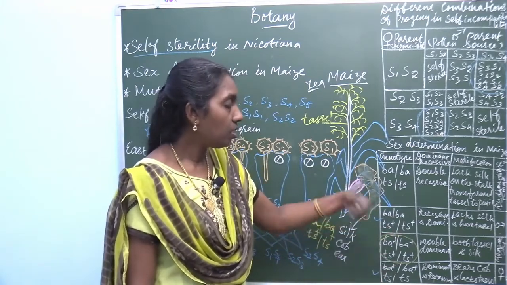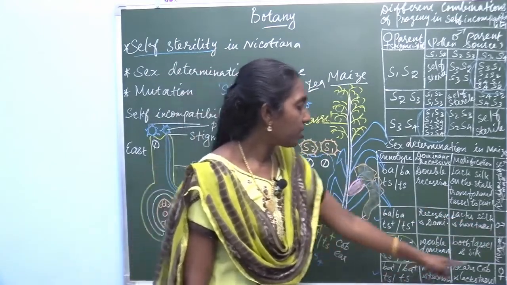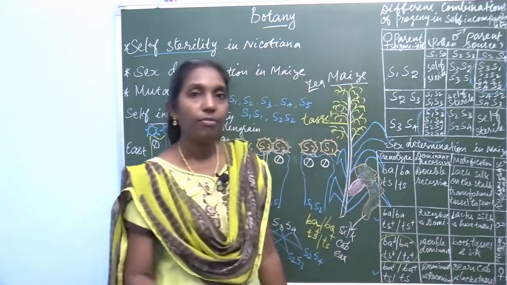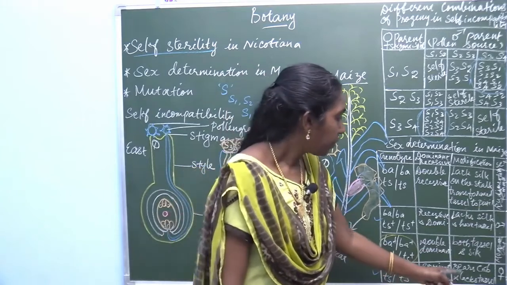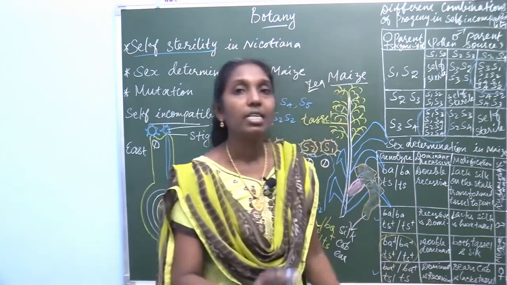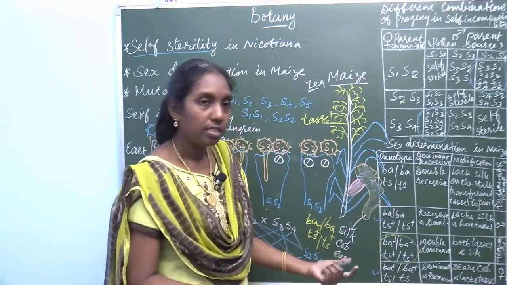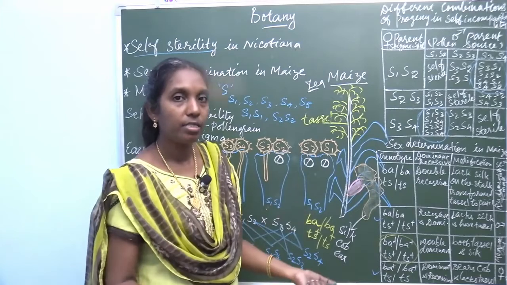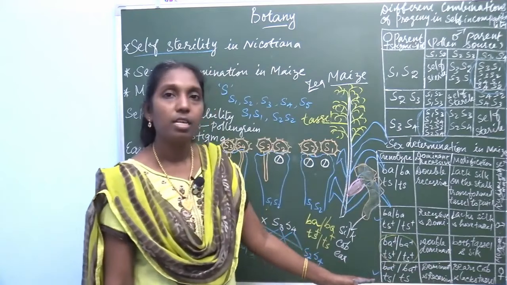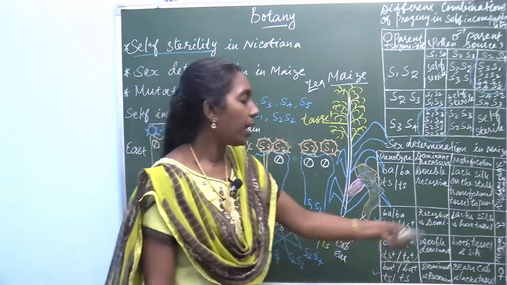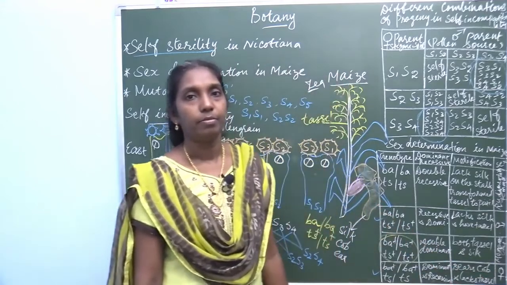If TS is dominant, it produces male. Here BA is dominant, so it bears a cob, the female inflorescence. The sex is determined as female. It bears a cob and lacks tassel, because if a dominant character is present, it is expressed. The recessive, here TS, is lacking, and it expresses the sex as female.